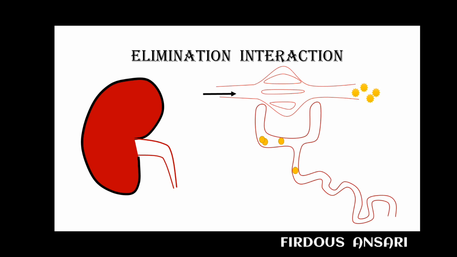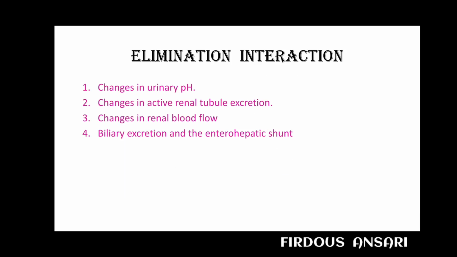Following glomerular filtration, lots of things happen, such as tubular reabsorption and tubular secretion, and during this, drug interaction may happen. Interaction can occur when a drug interferes with kidney tubule fluid pH, the active transport system or blood flow to the kidney, thereby altering the excretion of other drugs. So elimination interaction may occur because of four factors: changes in urinary pH, changes in active renal tubule excretion, changes in renal blood flow, and biliary excretion and enterohepatic shunt. We'll check out all these four factors one by one.